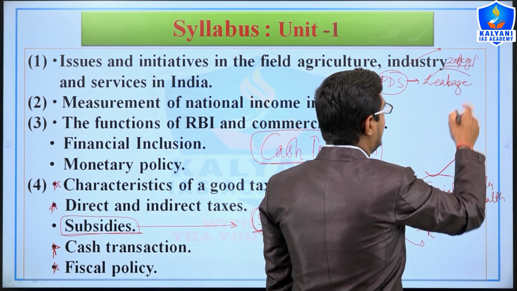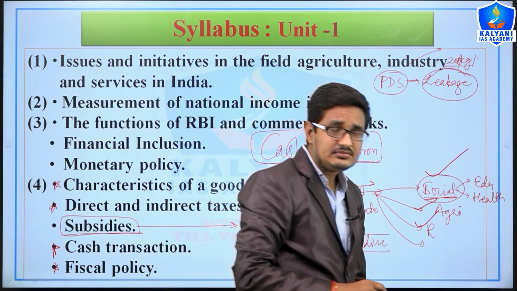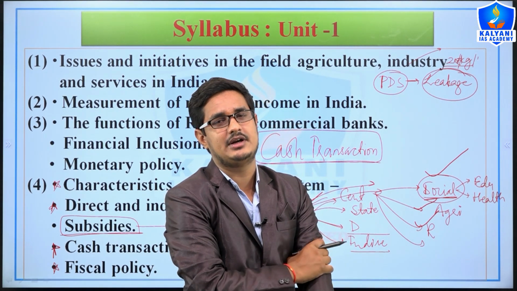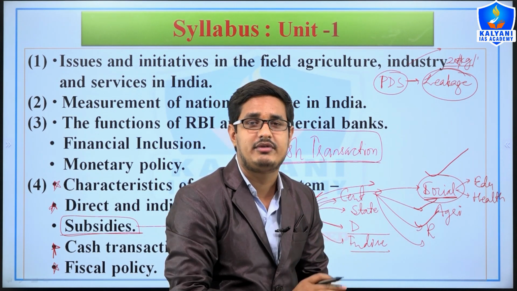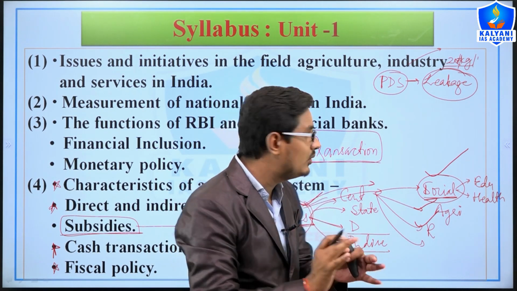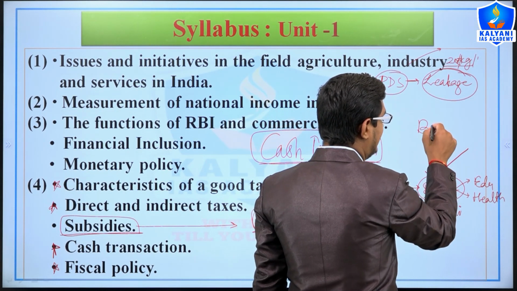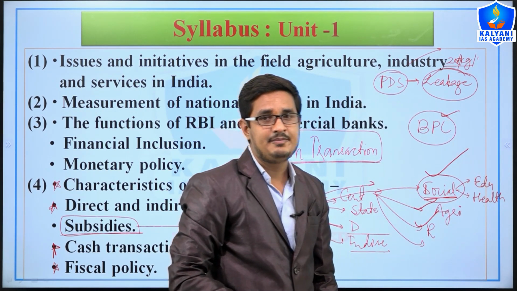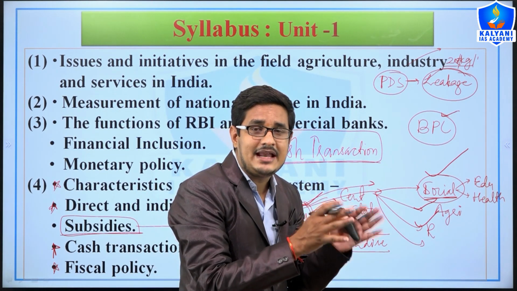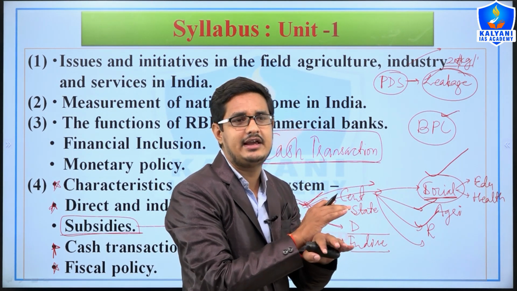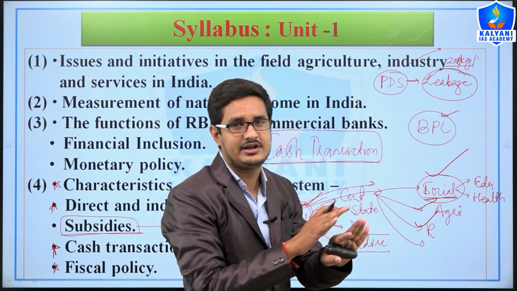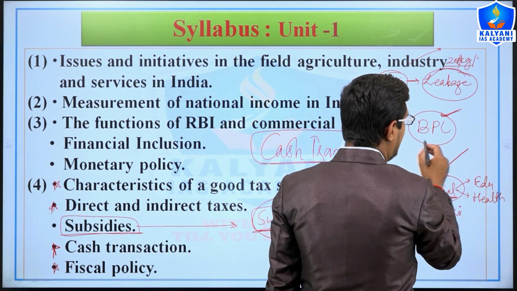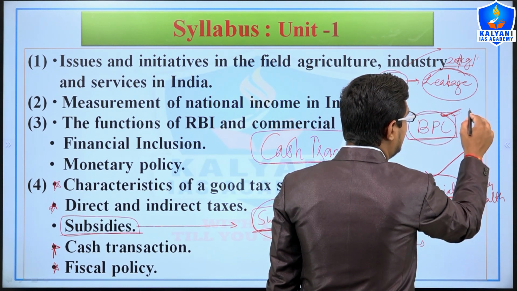What is leakage? You know that food grains are subsidized and, through the PDS system, provided to BPL card holder beneficiaries. But the problem is that the actual beneficiaries, who lack economic sustainability, are poor and unemployed, do not have the BPL card.